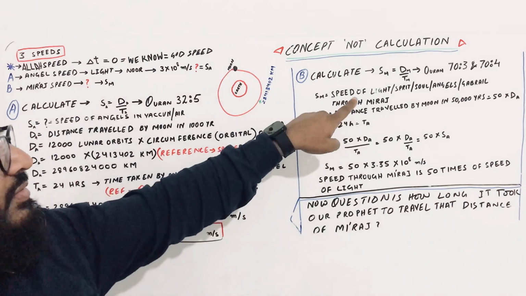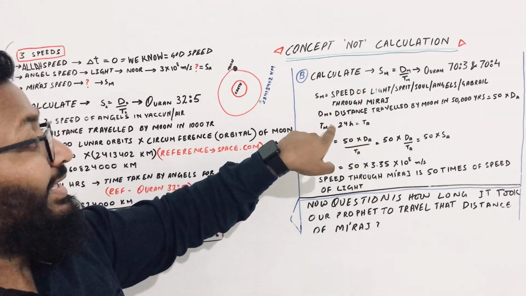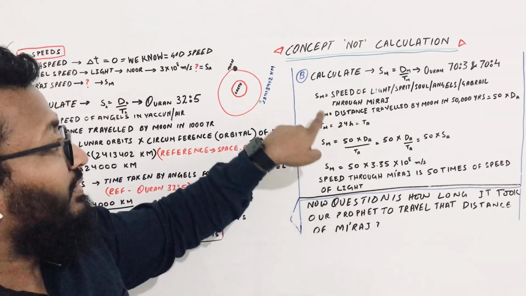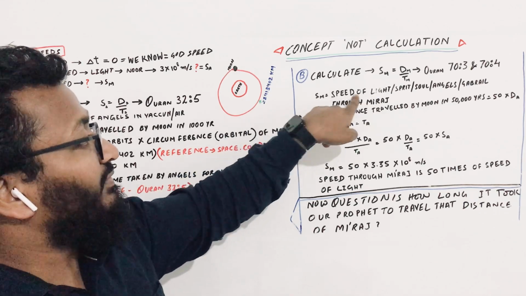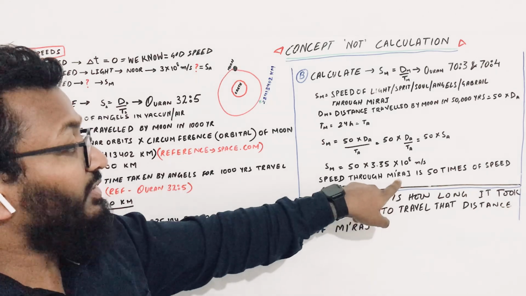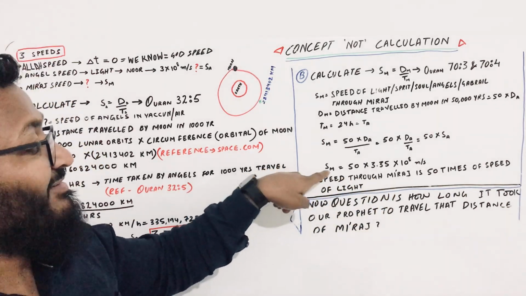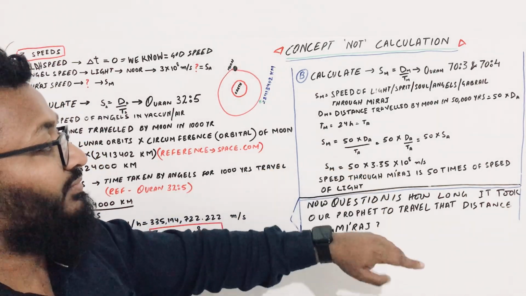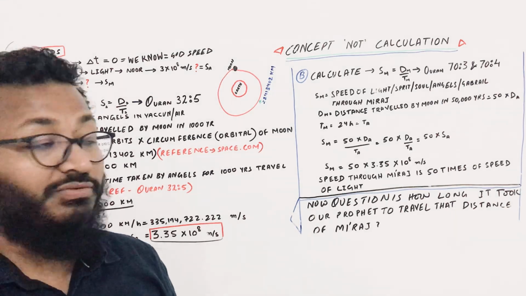And here again, if light is passing through Miraj, its speed will be 50 times the speed of light. So this concludes everything for today.